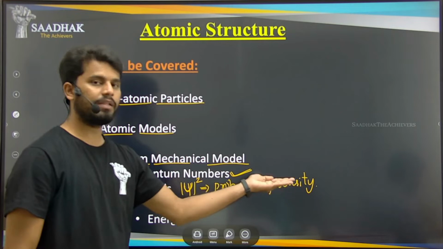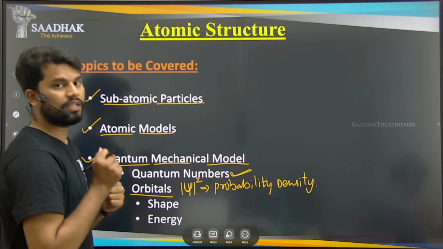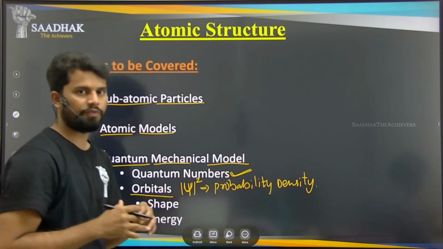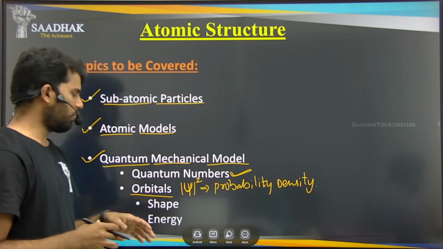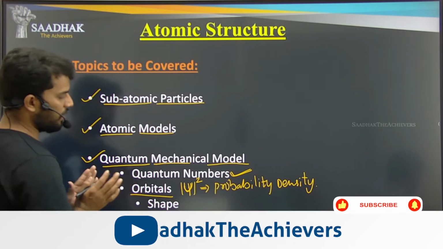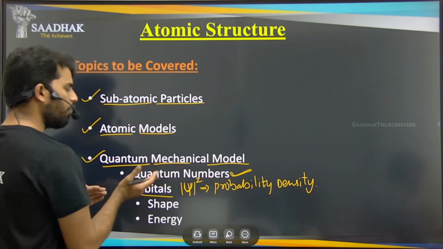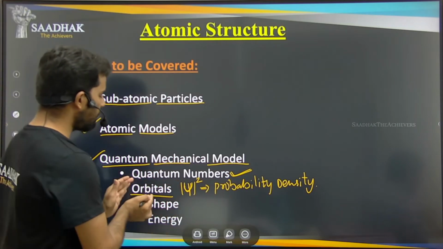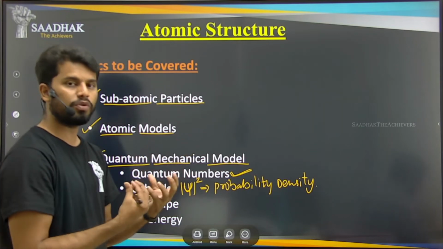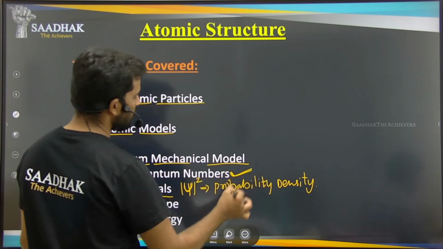So through this probability density, we find the most probable places where we can find the electrons, avuna. In which places from the nucleus are the electrons present most, that we found from this equation, avuna. So what these orbitals are, we have known, right? Up to here we learned what an orbital is, right? And in what manner are we naming these orbitals? How are we differentiating the orbitals, how are we calling them? What are the names that we are giving to those orbitals, that has been seen in the quantum numbers, avuna.